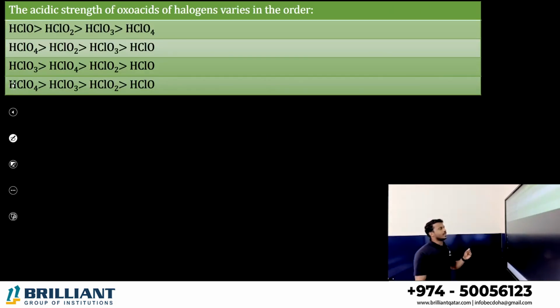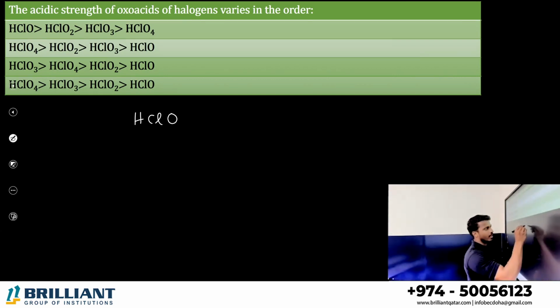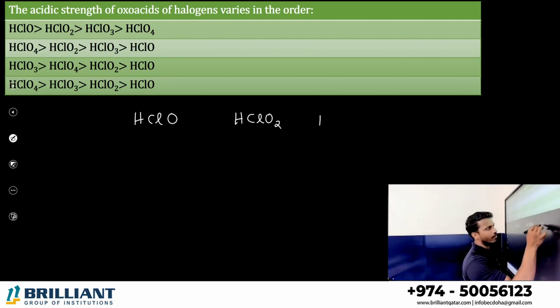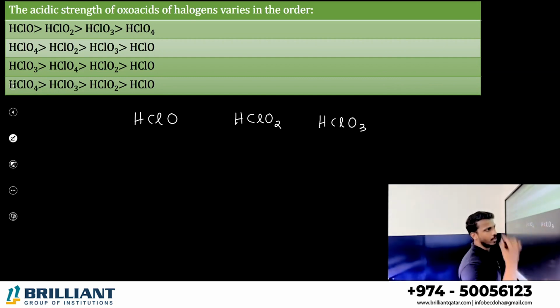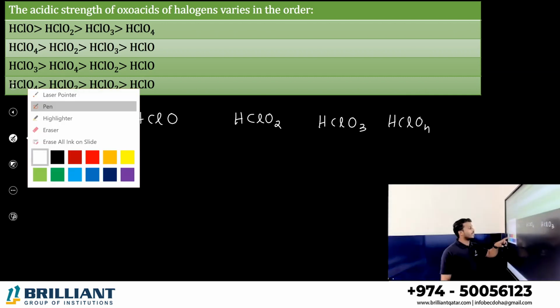What is the order of acidic strength of the oxoacids of halogens? What are the oxoacids of chlorine? HClO is hypochlorous acid, HClO2 is chlorous acid, HClO3 is chloric acid, and HClO4 is called perchloric acid. What is the acidic strength?